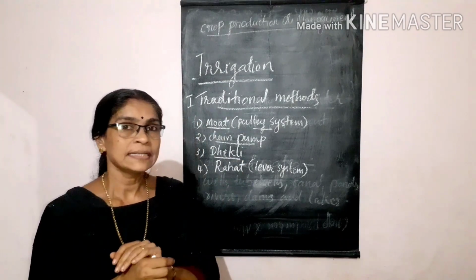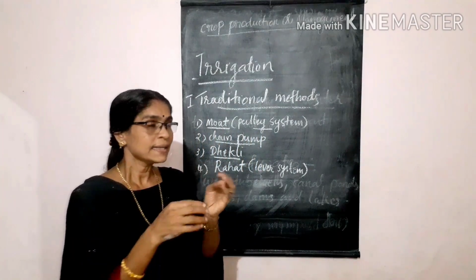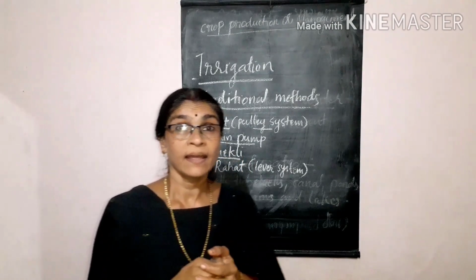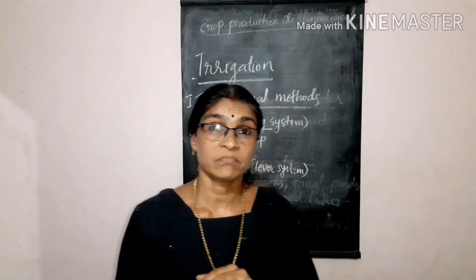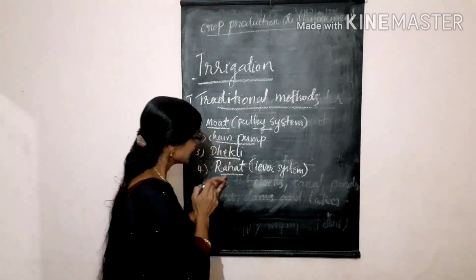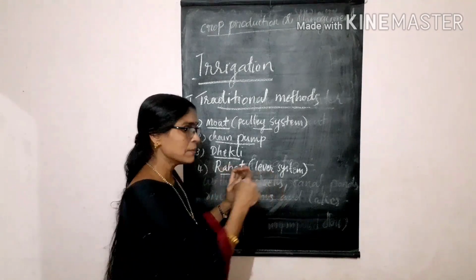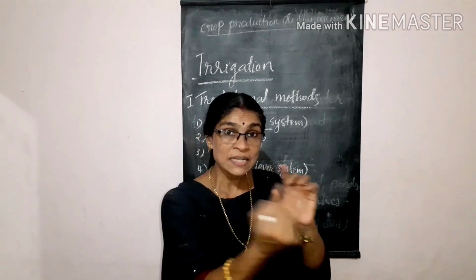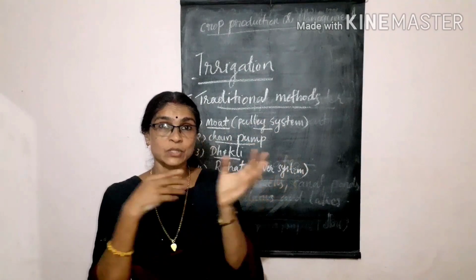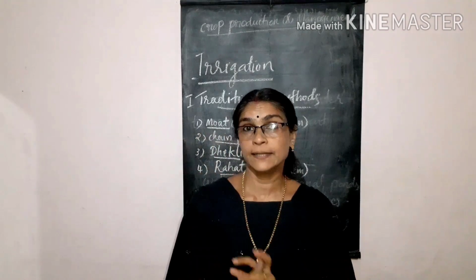That picture is also given in the textbook. You can observe the pictures. In the Takli, man is also working there, so it is more time consuming. And the last one is Rahat. Here we are using animals. With the help of a lever, animals are rotating. When the animals rotate along with that lever, the water is poured from lakes or wells into the field.